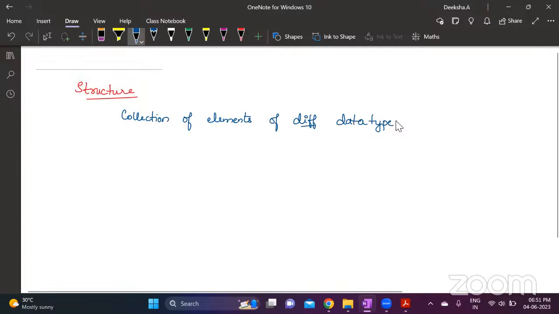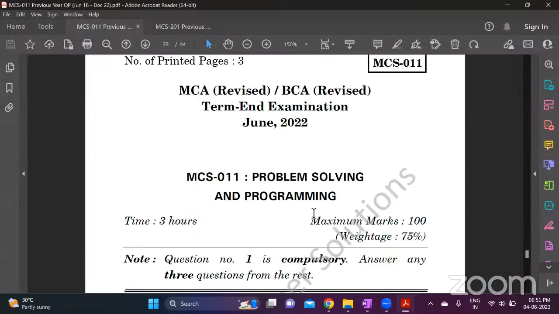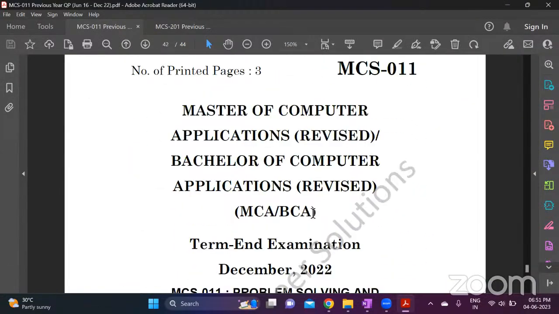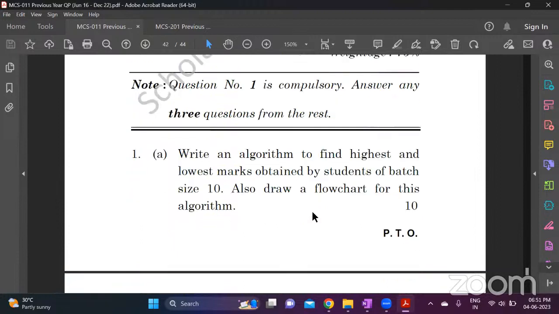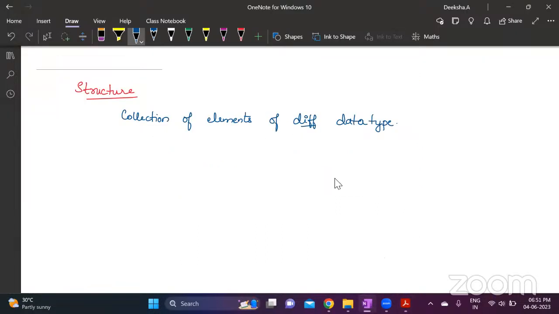First question in December 2022. 2023 is the next exam; 2022 is what I believe. Algorithm to find highest and lowest marks obtained by students of a batch of size 10, and flowchart. See, okay, let me complete this and then I'll tell you about that.